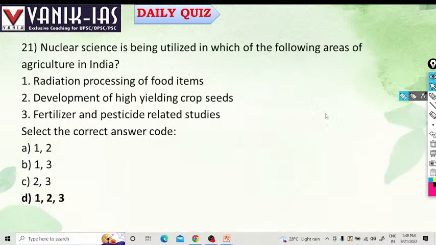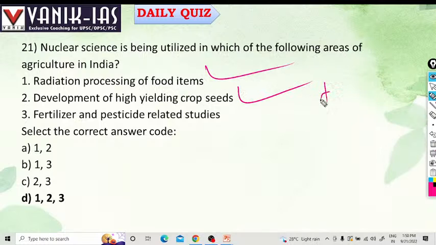Nuclear science is being utilized in which of the following? Radiation processing of food items? Yes, radiation means sterilization, that is killing of different types of microorganisms. Developing high yield crop seeds? Yes, HYV seeds were used in our green revolution.